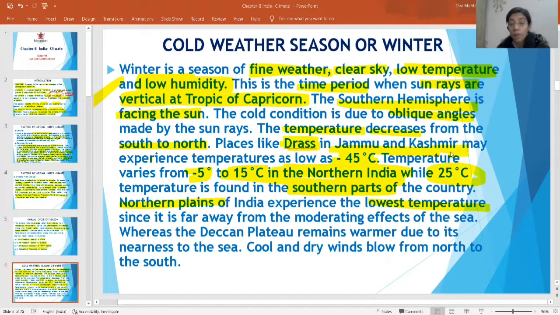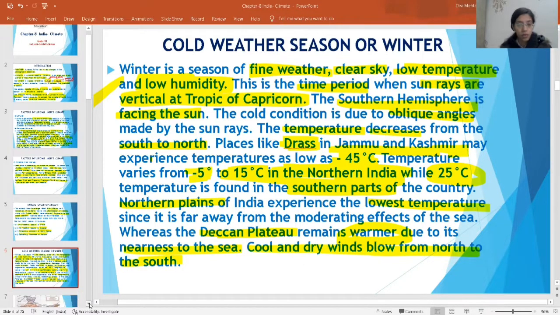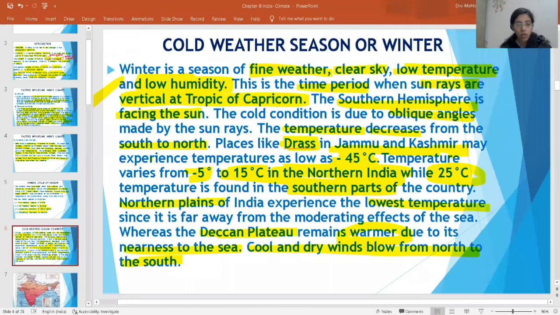But if I talk about your Deccan Plateau, they remain warmer because they are near to the sea. Cool and dry winds blow from north to south in this season. Cold winds are there that blow from north to south during this season.